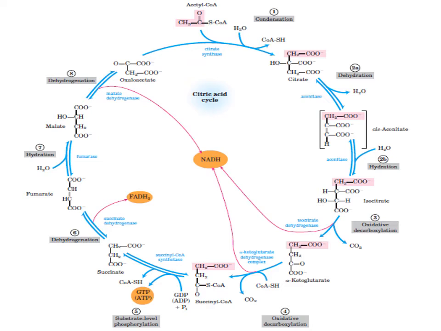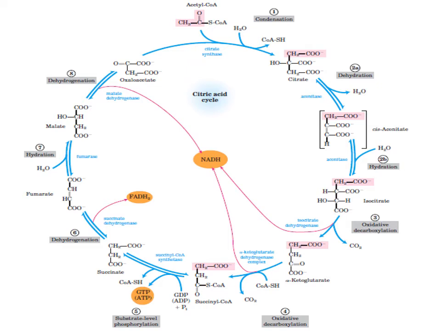This oxaloacetate combines with the acetyl coenzyme A in the presence of enzyme citrate synthase. And the first product is formed, which is the citric acid or citrate. It is a tricarboxylic acid, so the name of this cycle is also the tricarboxylic acid or TCA cycle.